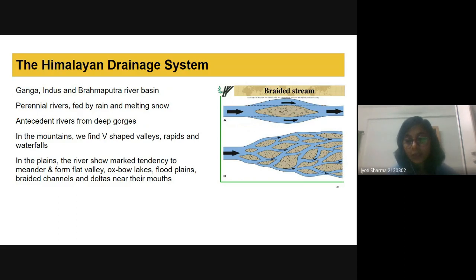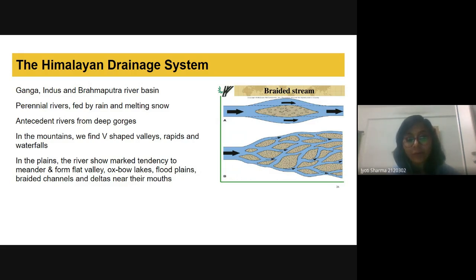Because in India we have two drainage systems, the Himalayan and the peninsular, let's talk more about the Himalayan drainage system. What are its different characteristics? Kuldeep or Danish have already discussed it, but let's talk about it once again. We have three major rivers, Ganga, Indus, and Brahmaputra, that make the river basins and form the drainage system. These are perennial rivers because water flows around the year, and they are fed by rain and melting snow.